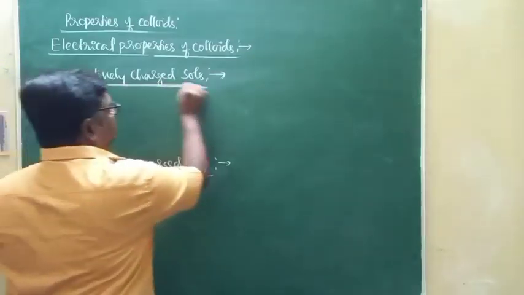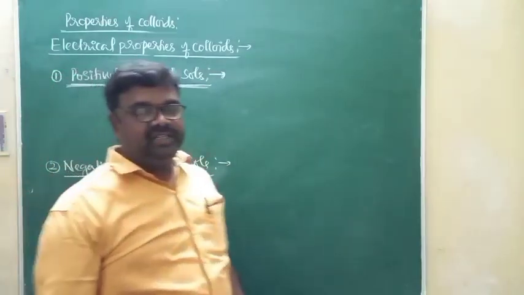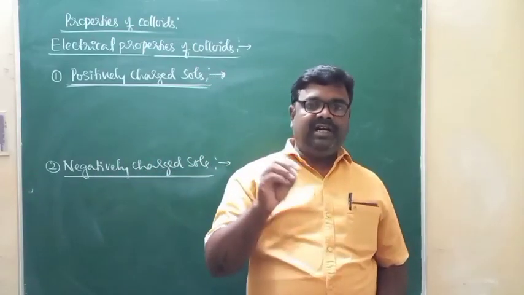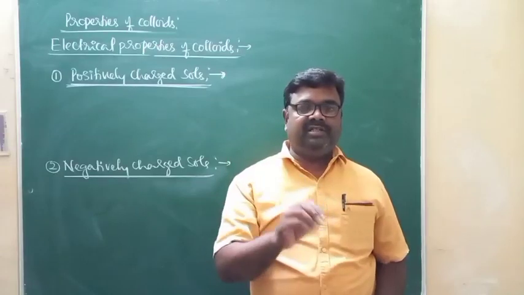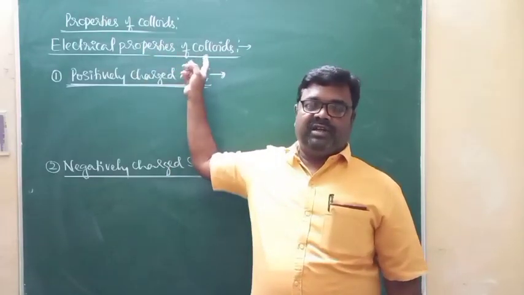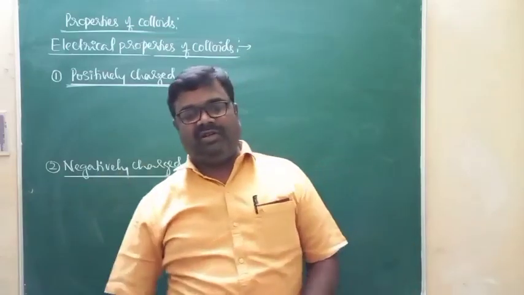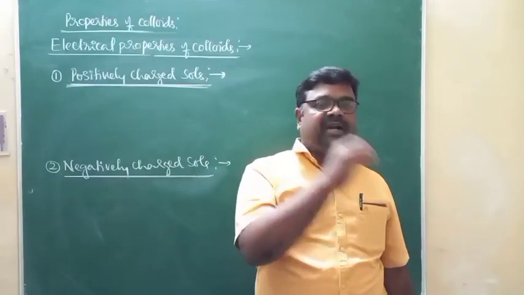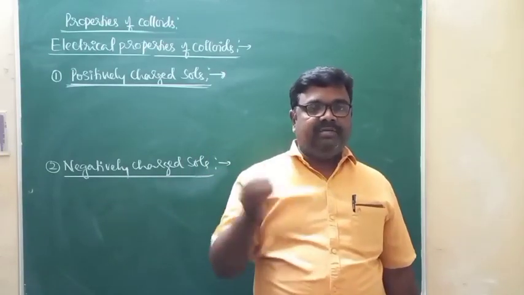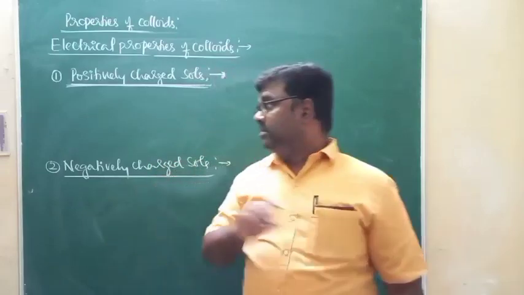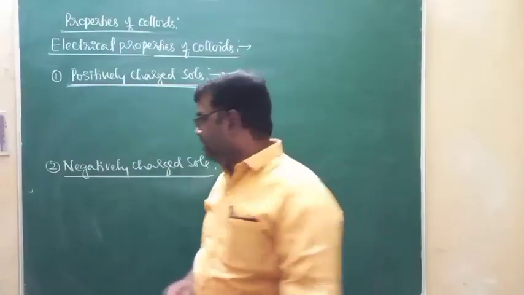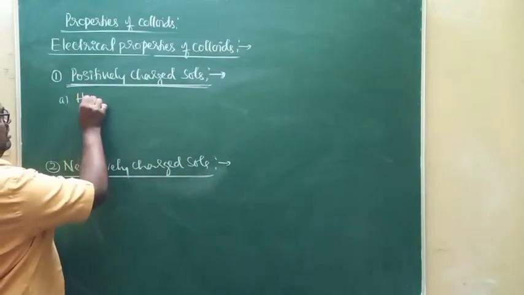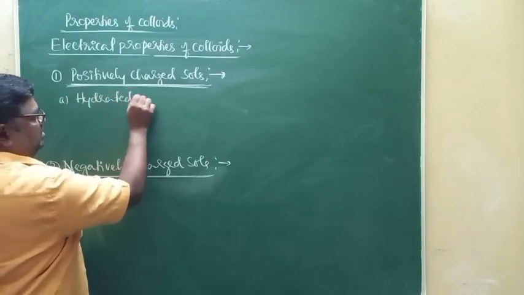As far as positively charged sols are concerned, these are the colloids which contain positively charged colloidal particles. The colloids which contain positively charged colloidal particles are called positively charged colloids, or you can say positively charged sols, or you can say the colloids which contain positively charged dispersed phase particles. Examples for the positively charged sols will be, one, hydrated metal oxides.